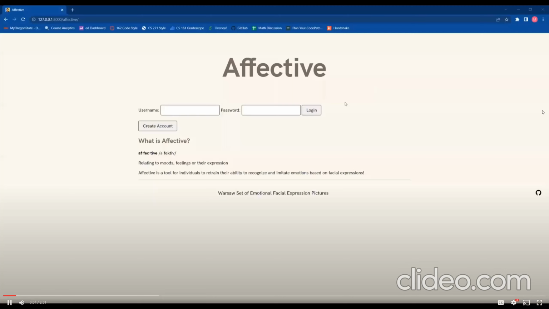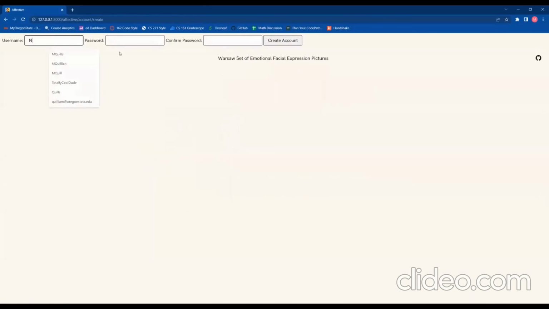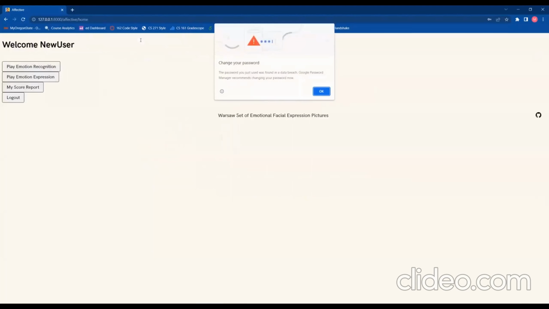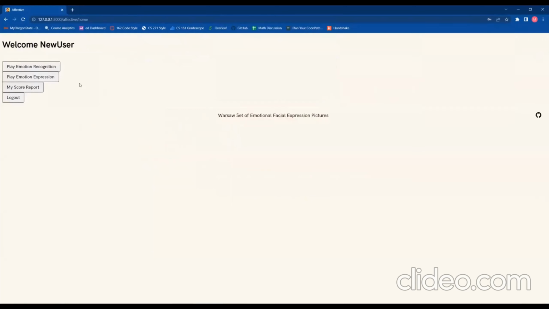So here we have the basic landing page for Affective. The first time a player arrives, they would create an account where they can enter their chosen username and then their password, which I have to make sure that they match. And then as it turns out, password is not the most secure password to use. But once they've created an account or signed in to an existing one, they come to this player homepage where they can choose between the available games.